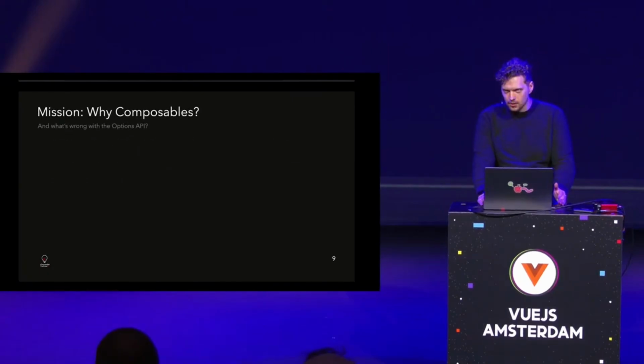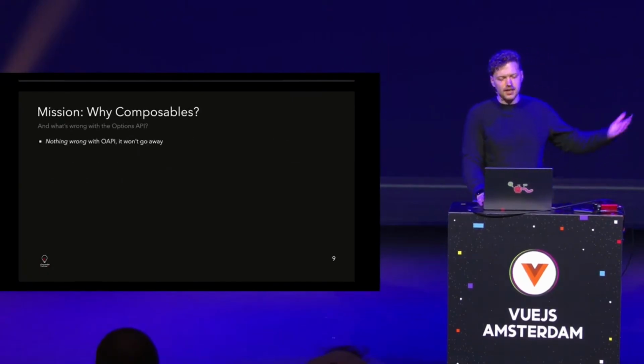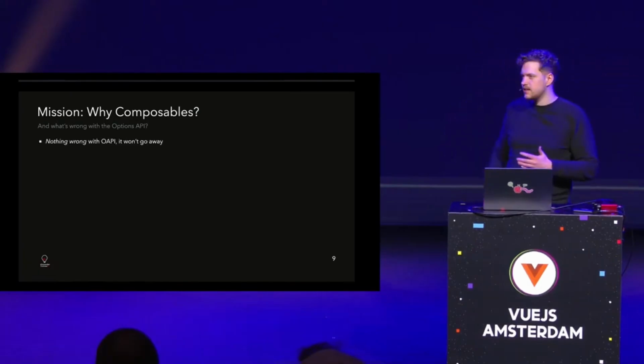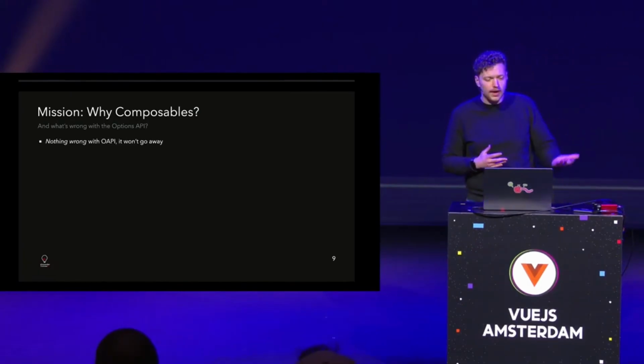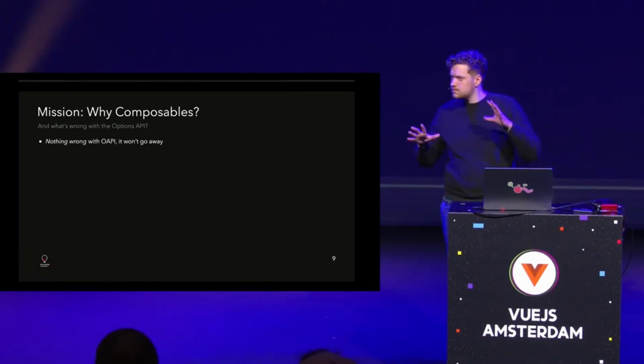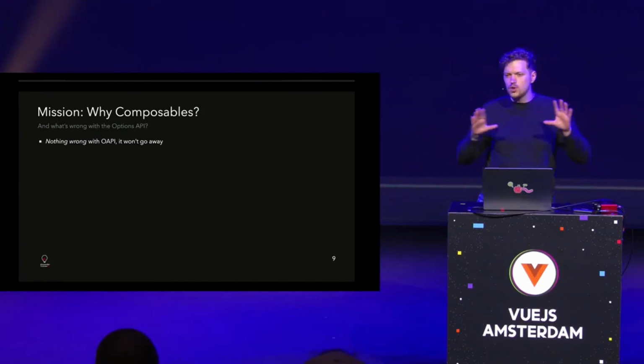Okay, why composables? AKA, what's wrong with the Options API? The answer is nothing. Nothing is wrong with the Options API. It's been the identity of VueJS for a while, and it won't go away. So everybody that's comfortable with the Options API, don't worry, it will be fine. We heard it multiple times. It's a common question, but the Options API is here to stay.